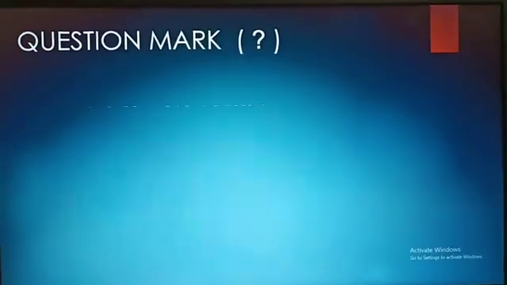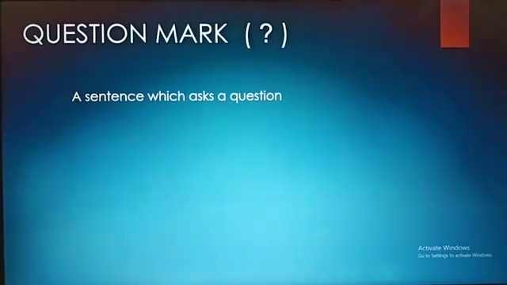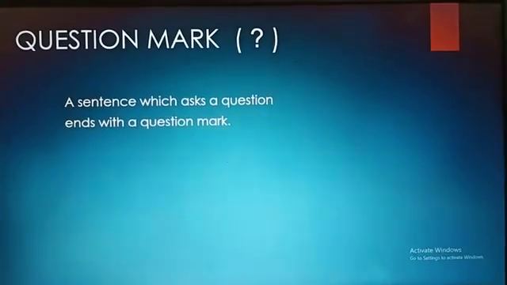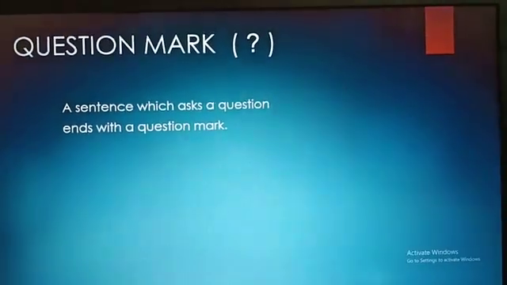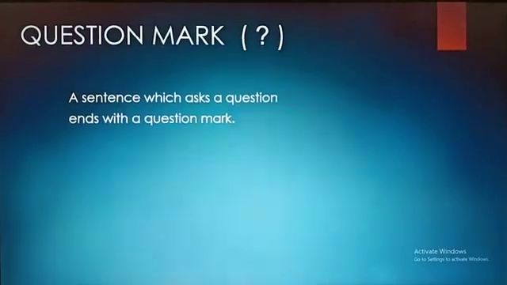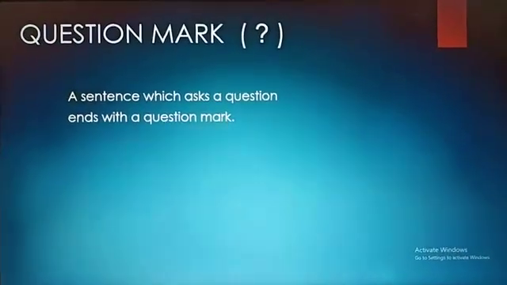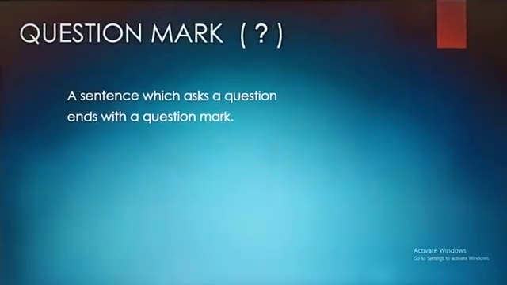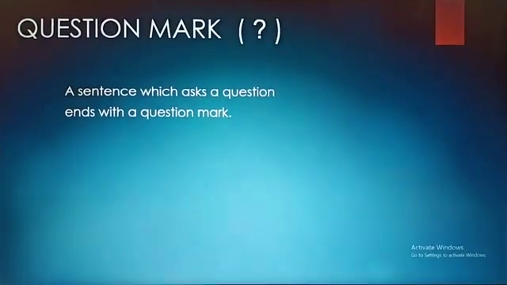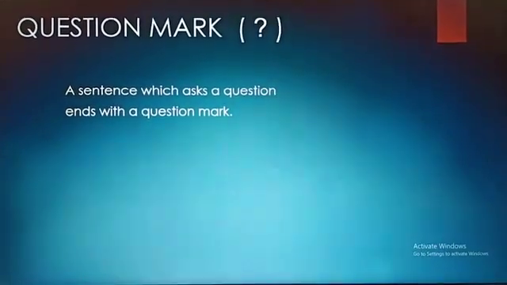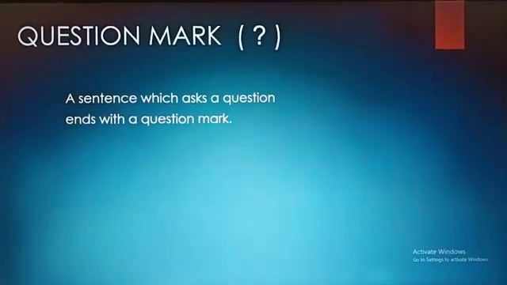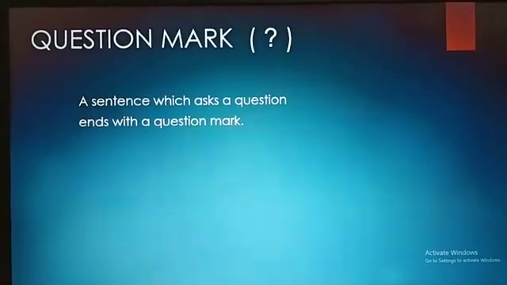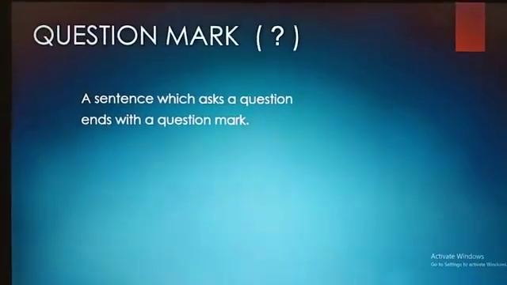The last one to come up is our question mark. When do we use this question mark? A question mark is used when a sentence asks you a question. So children, read along with me. A sentence which asks a question ends with a question mark. So children, wherever there is a question in the sentence, or if the sentence is asking a question, then it ends with a question mark.